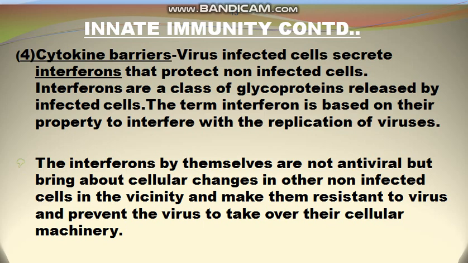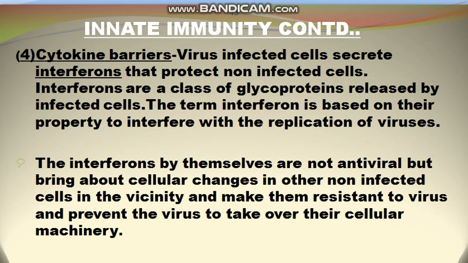So when virus infected cells secrete interferons, these interferons themselves do not kill the virus, but they bring about cellular changes in other non-infected cells in the surrounding area, and then the surrounding cells become resistant to virus and they do not get infected, and in this way the infection is stopped. So what is the function of interferon?